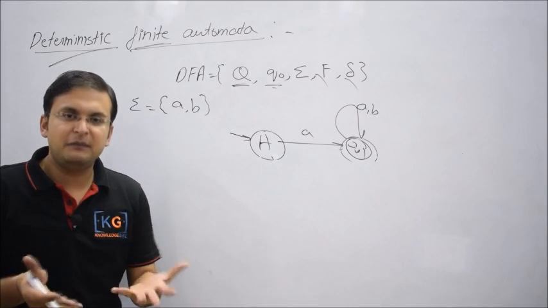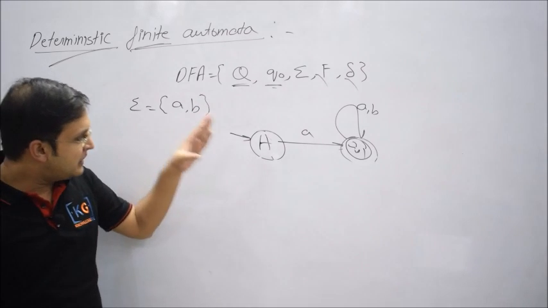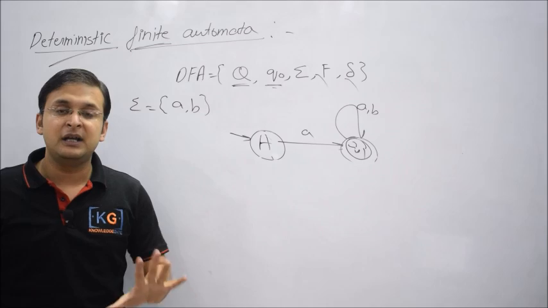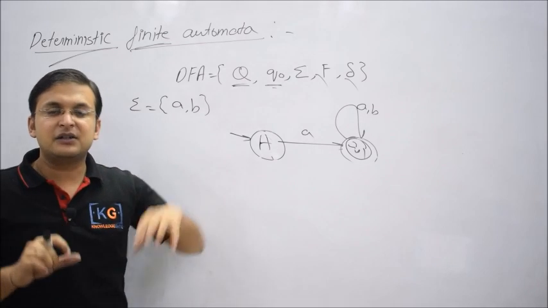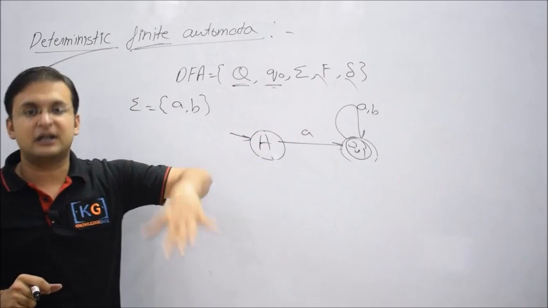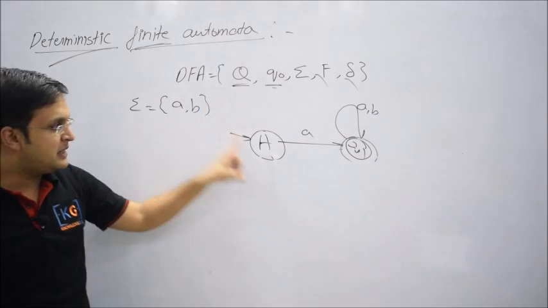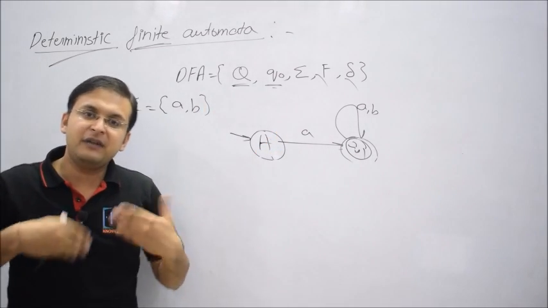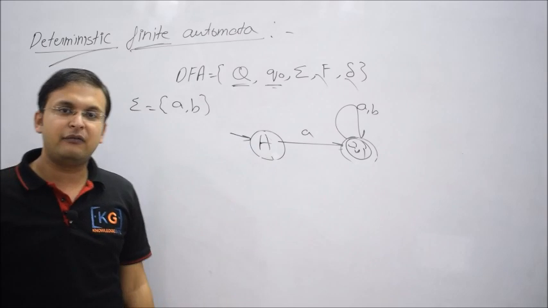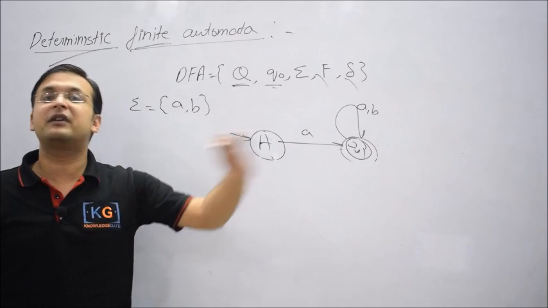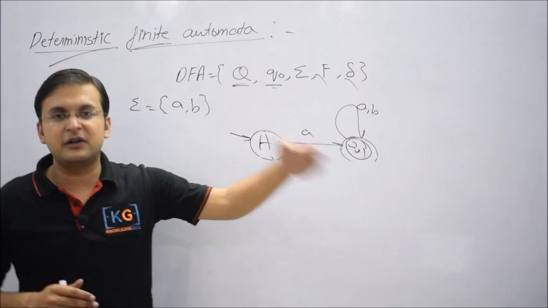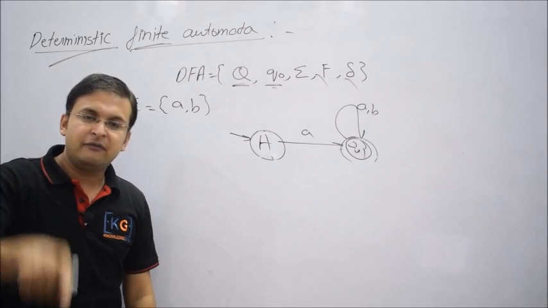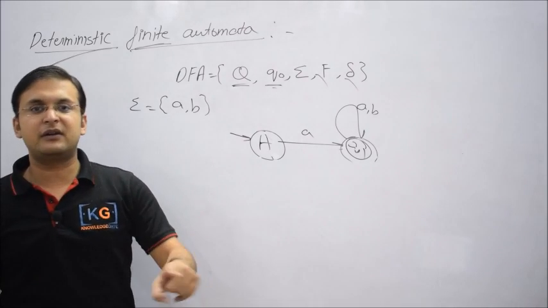And what do I actually mean by it? I say, on every state, for every symbol, the machine must respond irrespective of the fact the string is going to be accepted or rejected. You understand this thing? On every state, for every symbol, you must respond. Already we have a restriction that on any state, for every symbol, we could have at most one transition. We cannot have more than one transition. But the second restriction right now I'm saying is what? On every state, for every symbol, you must have a transition.